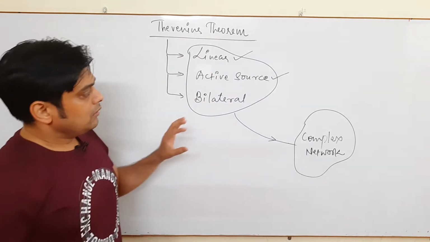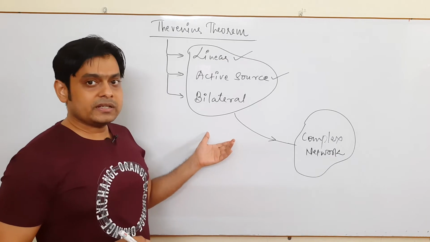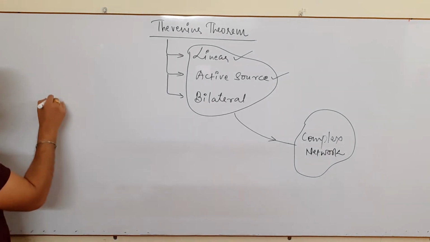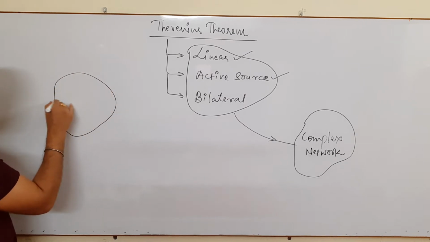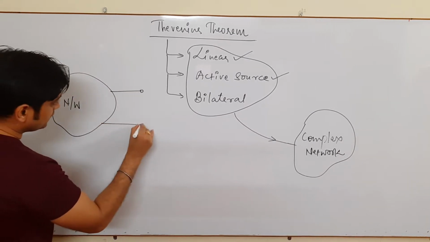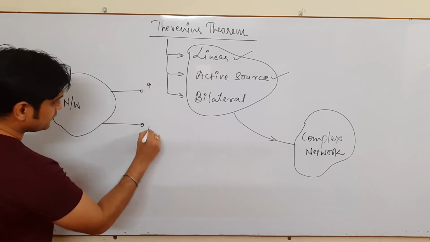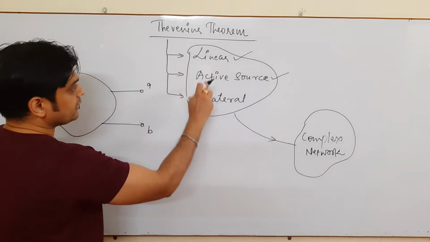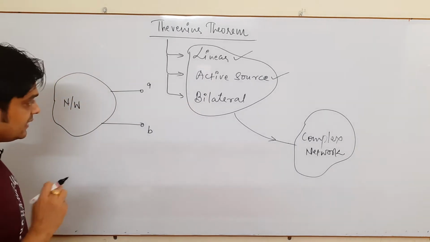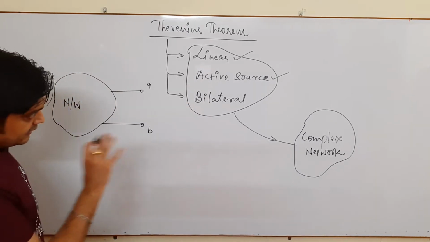Now what does Thevenin's theorem state? It states that if there is a network which is linear, active, and bilateral in nature, please listen again properly.